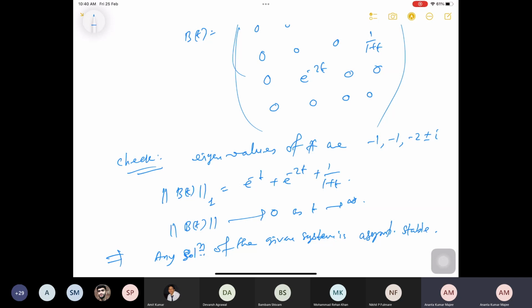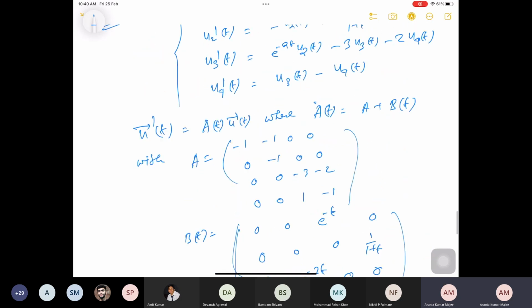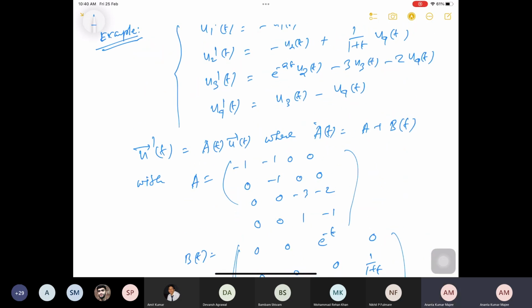Okay, so you can consider many examples. If it is in this form, u'(t) equal to A(t)u(t), where A(t) you can write as A plus B(t), then look at the eigenvalues of A, and find out whether the norm of B(t), if you integrate it, is finite, or as t goes to infinity the norm of B(t) goes to 0. So in the first case the solutions are stable, and in the latter case the solutions are asymptotically stable. Okay.